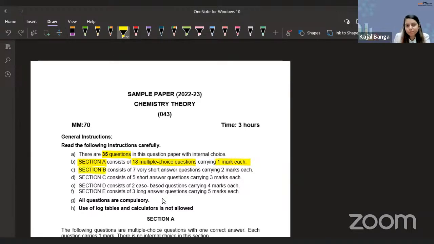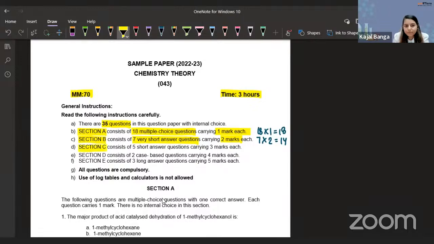Then you have your section B, which consists of 7 very short answer questions carrying 2 marks each. So you basically have 18 questions of 1 mark, making a total of 18. You have 7 questions of 2 marks, making a total of 14. So definitely, guys, the total marks will be 70 only. And you have 3 hours of time. Okay. So you have 70 marks, 3 hours, and 35 questions. Fair enough amount of time, especially for chemistry, it's more than enough.